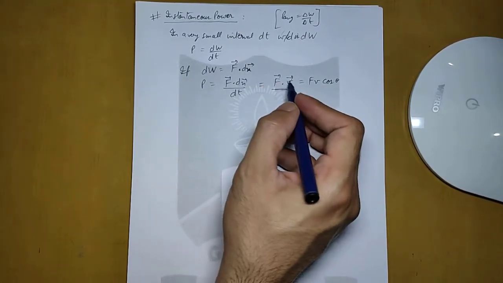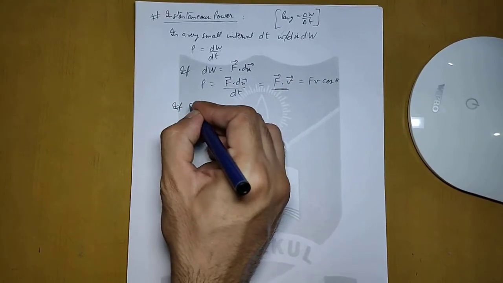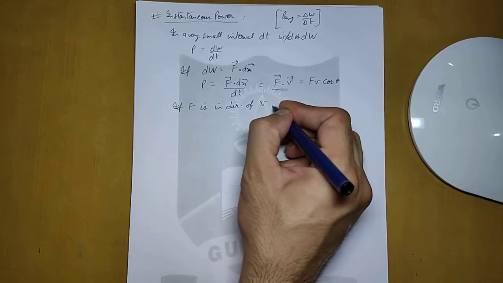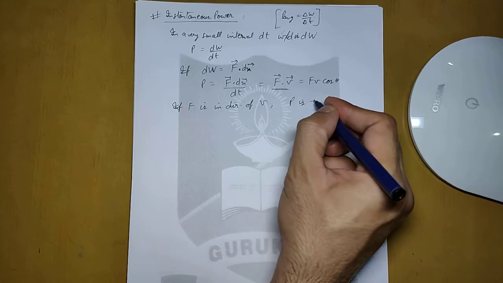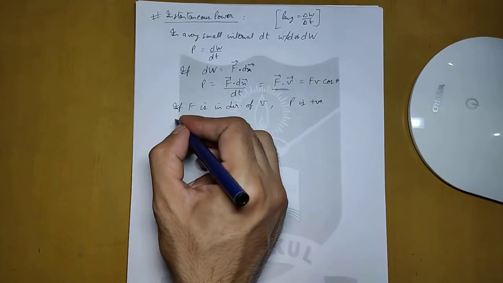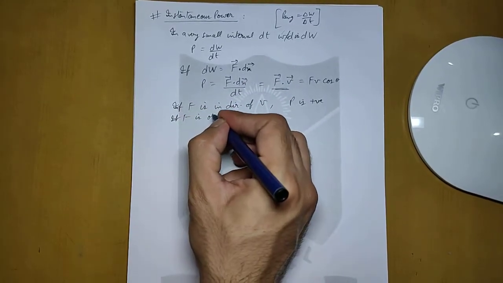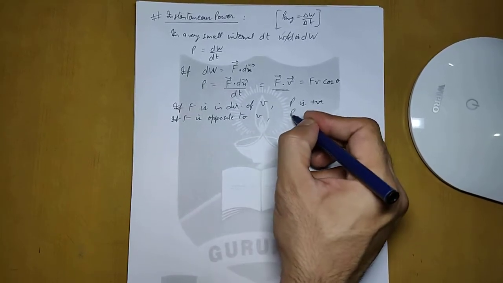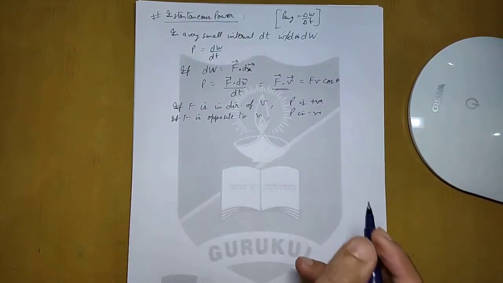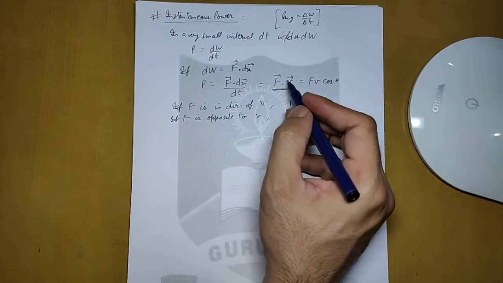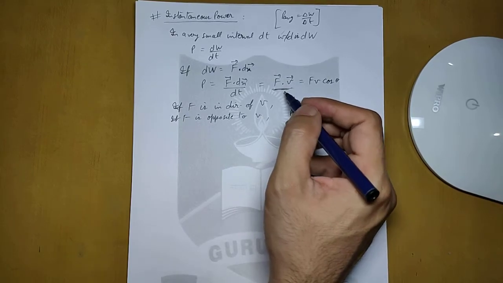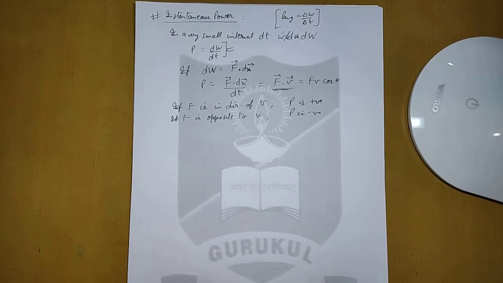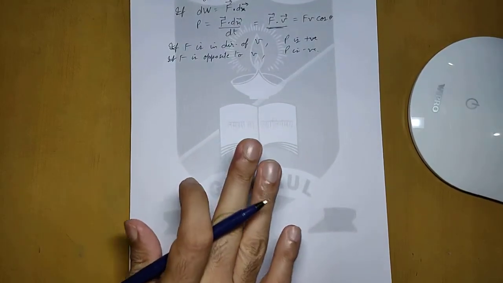If force is in the direction of velocity, then power is positive, and if force is opposite to velocity, then power will be negative. So by using this formula, instantaneous power can be calculated, or we can always use the general formula of dw by dt. Now let us understand this with another example.